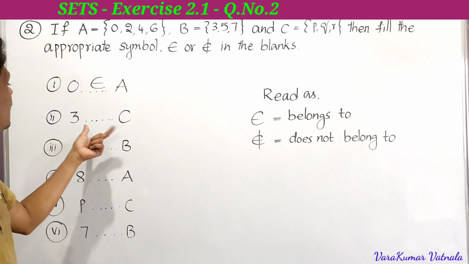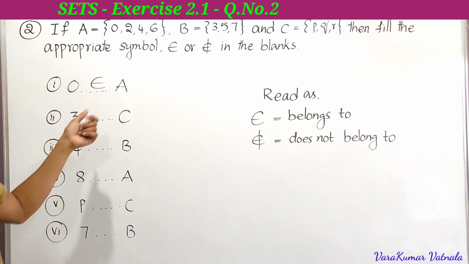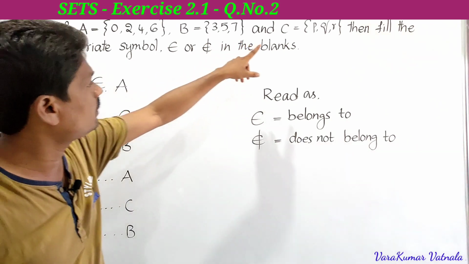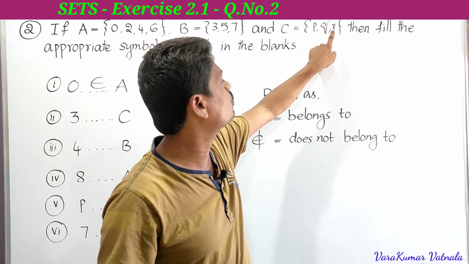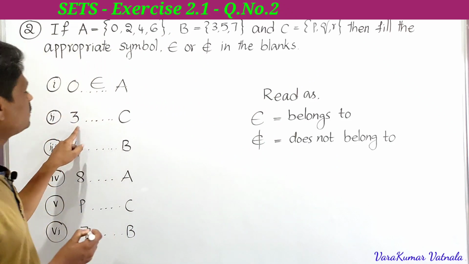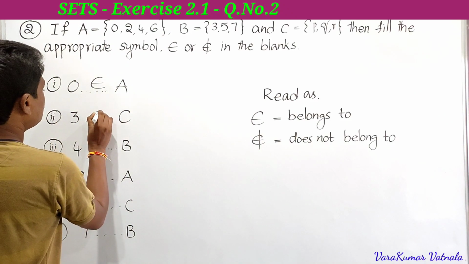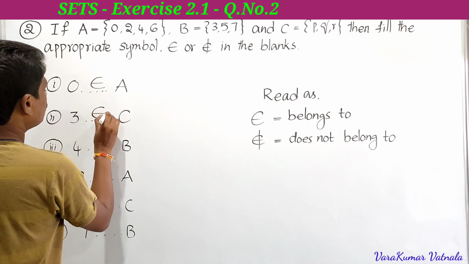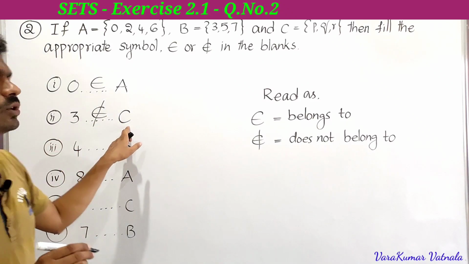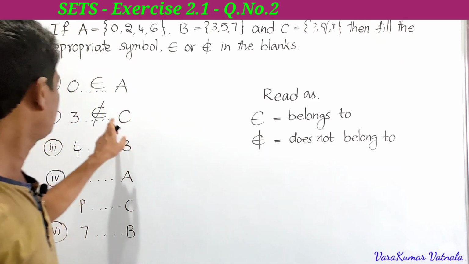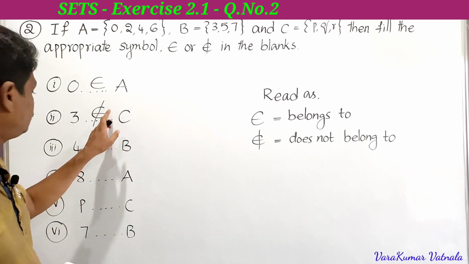So next 3 dash C, we have to observe whether 3 is there in the set C. What are the elements of set C? P, Q, R. But here he has given 3. So 3 is not there. Since 3 is not there, we use this symbol: 3 does not belong to set C. Very easy. We use here does not belong to.